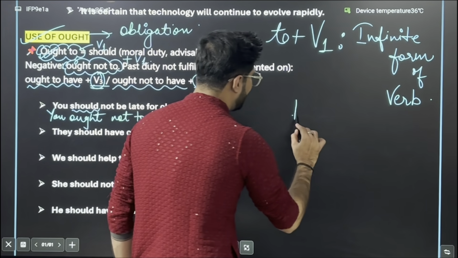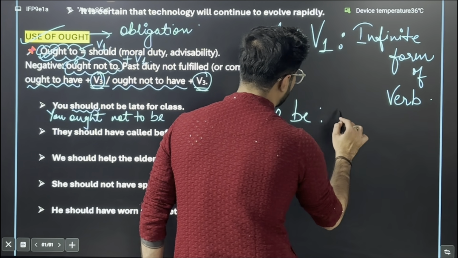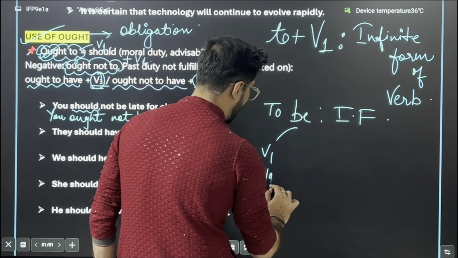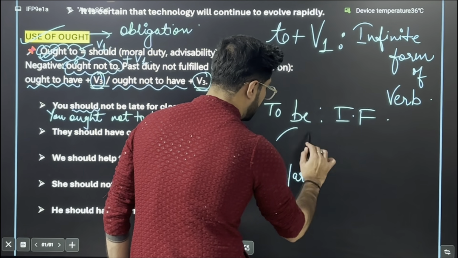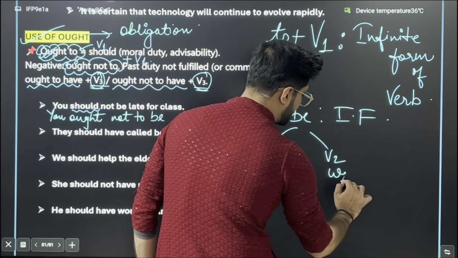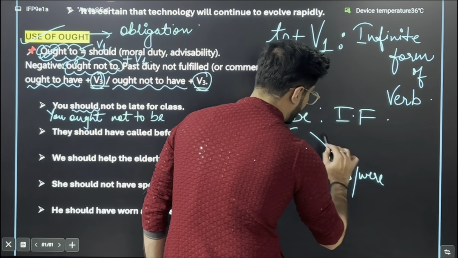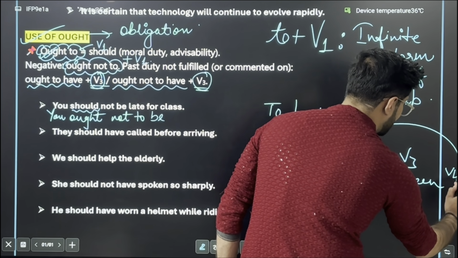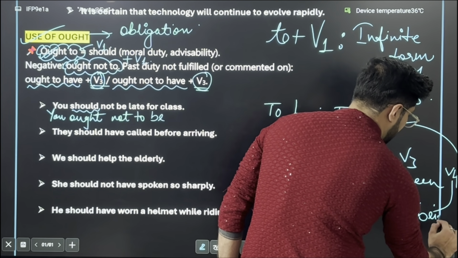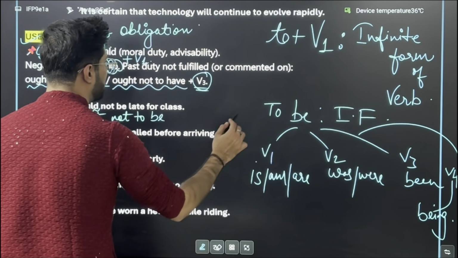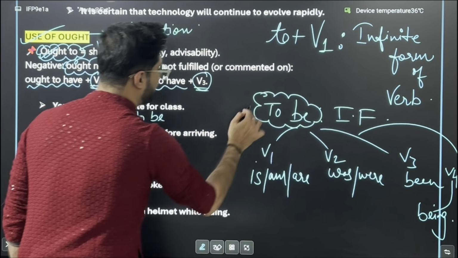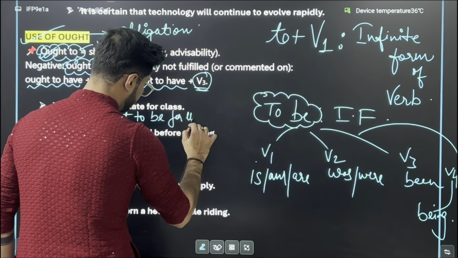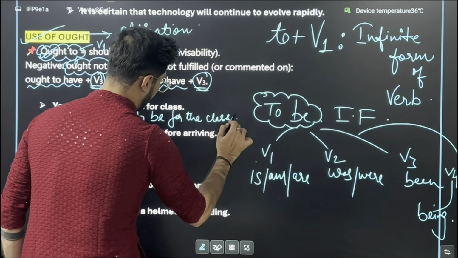Now if you add to in front of be, it becomes the infinitive form of verb, where V1 is is, am, are; V2 is was, were; V3 is been; and V4 is being, the continuous form. So basically adding to gives us the infinitive form of verb. So: you ought not to be late for the class, full stop.